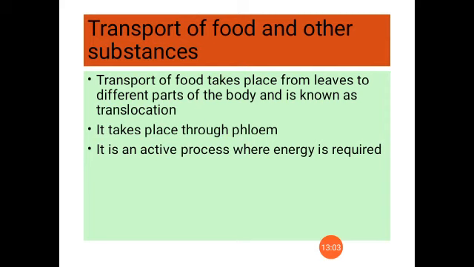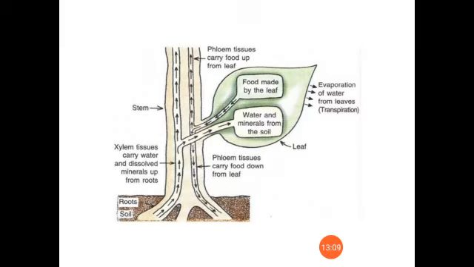If you compare the transport of food and other substances, food, amino acids, hormones, etc., this is a little bit different. How? Because transport of food takes place through a conducting tissue called phloem. Components of phloem, do you remember?